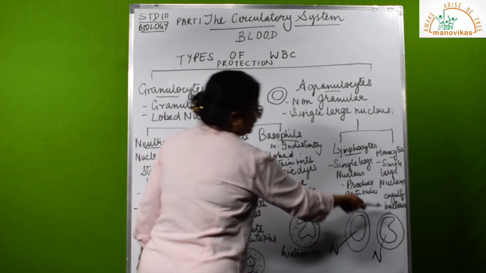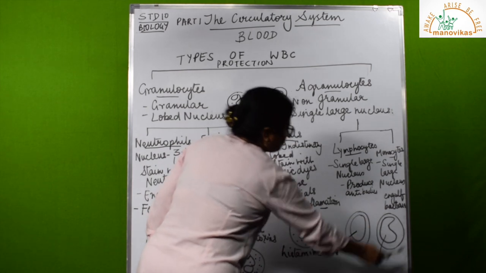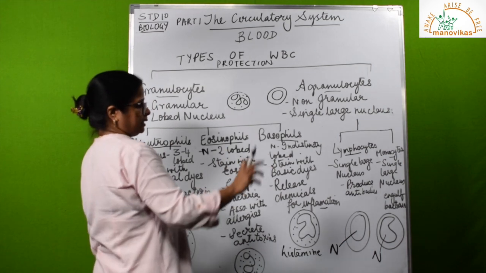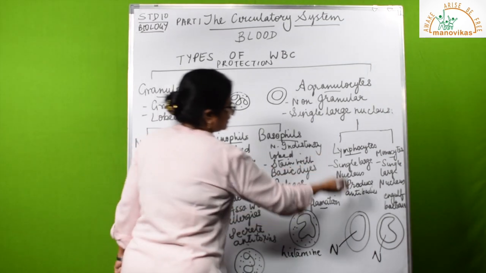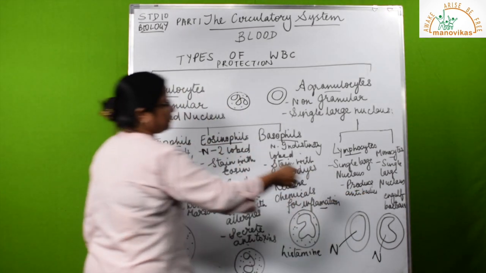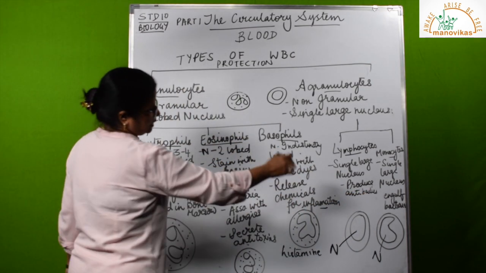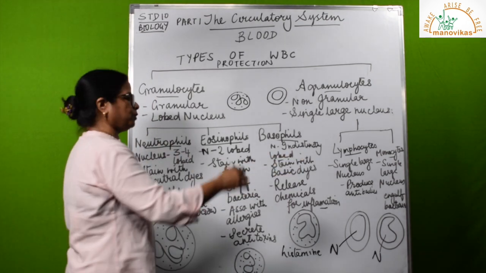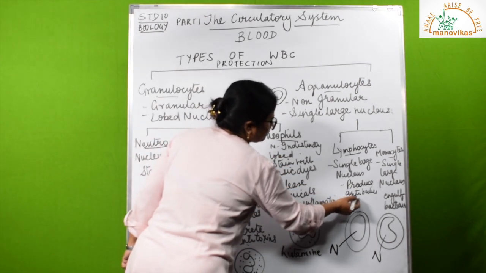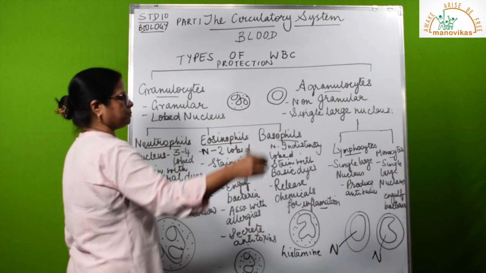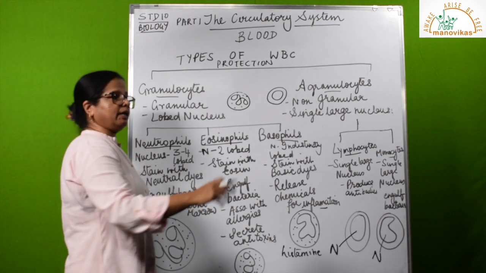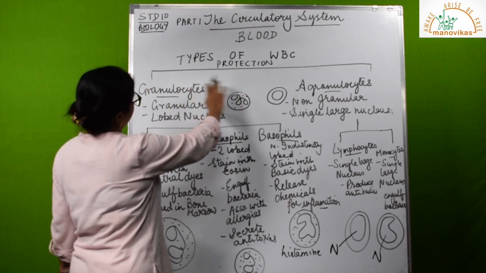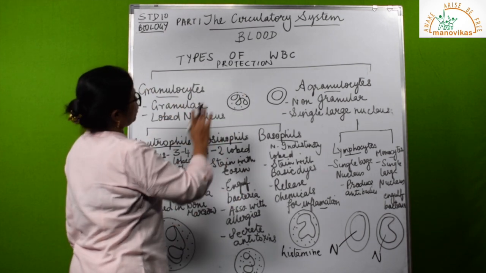Monocytes. Monocytes engulf bacteria. Again, they go out, they engulf bacteria. They move out by the process of diapedesis and by phagocytosis. They catch the bacteria and they destroy them. Whereas the lymphocytes, they produce antibodies. The making of vaccination is based on the same principle that weakened germs are put into the body which produce antibodies. The body remembers the germs. So these antibodies freely float in the plasma, and when there is an invasion, they go and engulf those germs and they protect the body. So WBC, entirely it is used for protection.